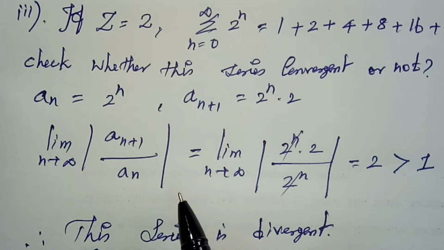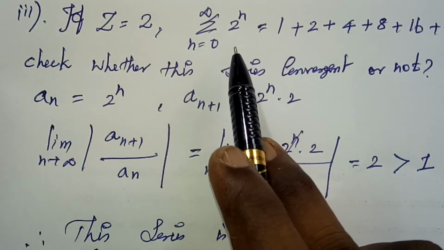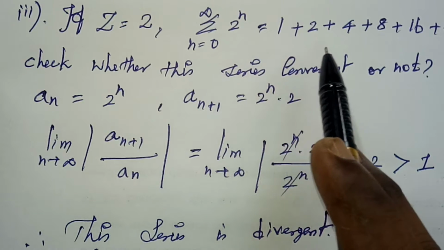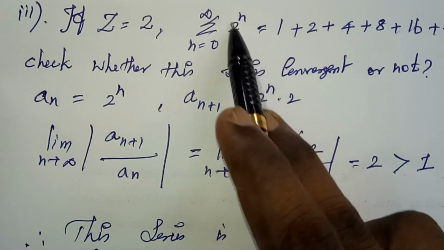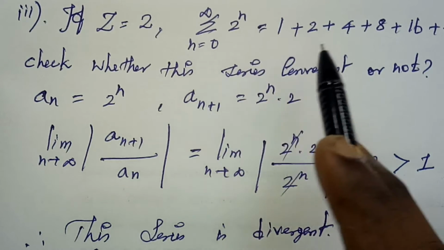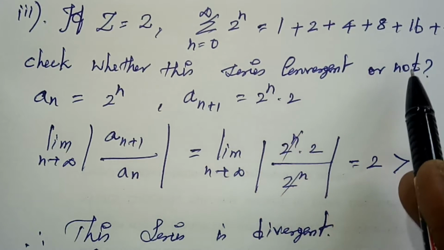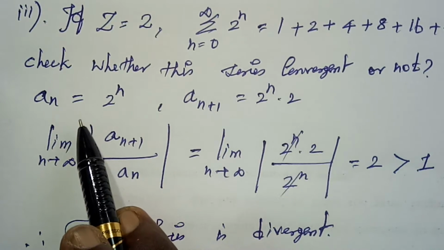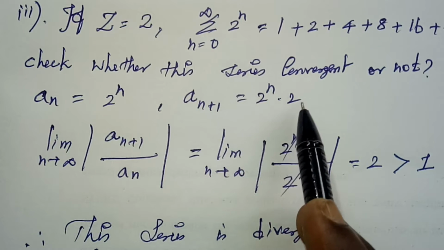Now I am going to take z equal to 2. Then my power series becomes summation n equal to 0 to infinity 2 power n, that is equal to 1 plus 2 plus 4 plus 8 plus 16. Just substituting n equal to 0, n equal to 1, n equal to 2, n equal to 3, n equal to 4, right? Then I got a series like this. Check whether this series is convergent or not. So now I take an equal to 2 power n, an plus 1 equal to 2 power n into 2, right?